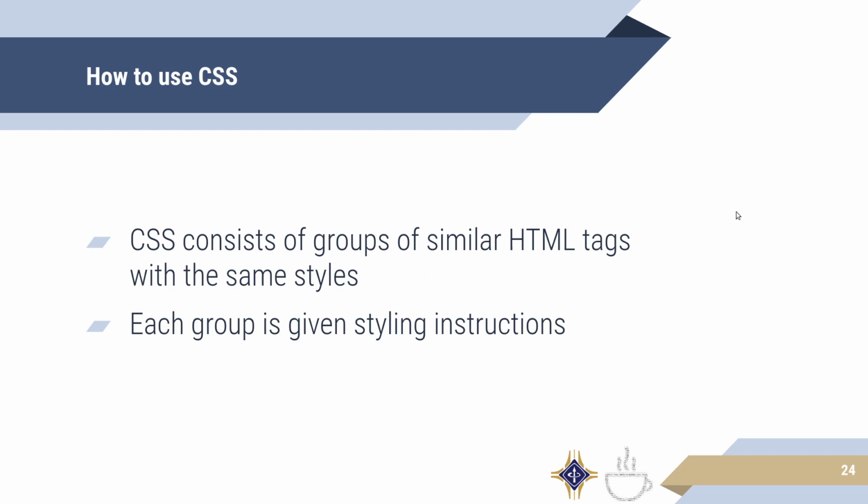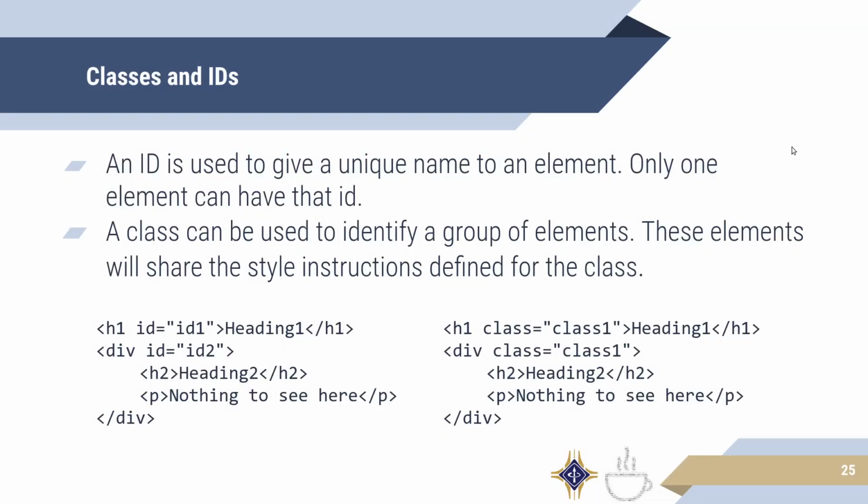So CSS consists of groups of similar or dissimilar HTML tags that all have the same styling that we give it. Each group is given these instructions in the CSS file. On a quick tangent here, I'll come back to CSS in a moment. We have something to talk about: classes and IDs. These are very important in HTML and CSS and JavaScript, so it's worth mentioning right now.